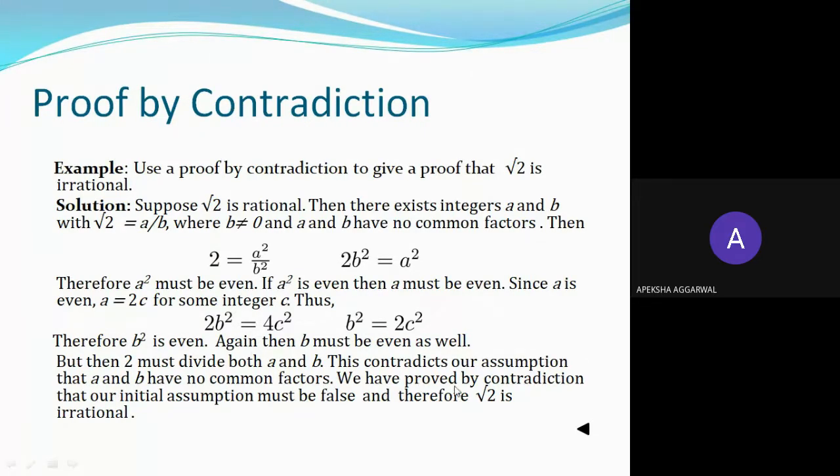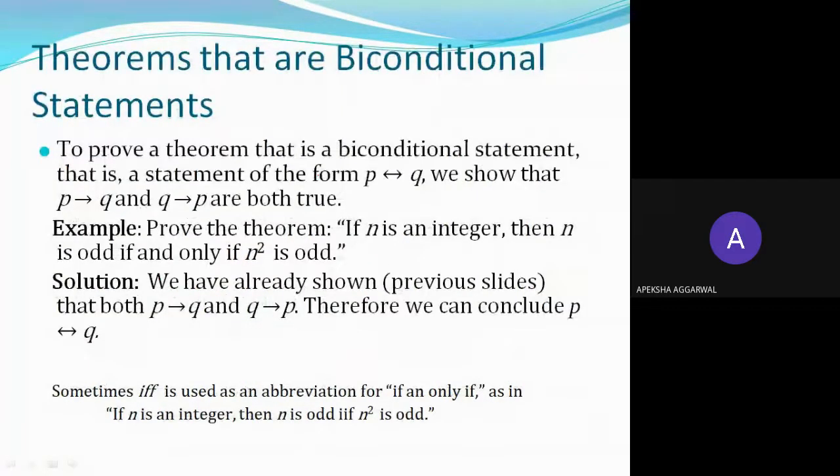So thus our assumption was wrong. Root 2 is not rational. This means that root 2 is irrational. This is clear to everyone. Okay. Similarly, using a biconditional statement, you can prove.